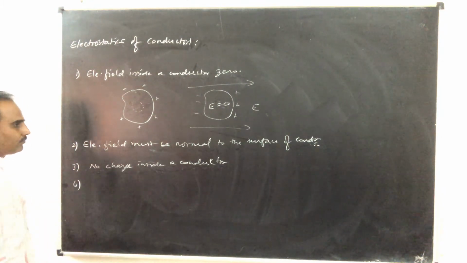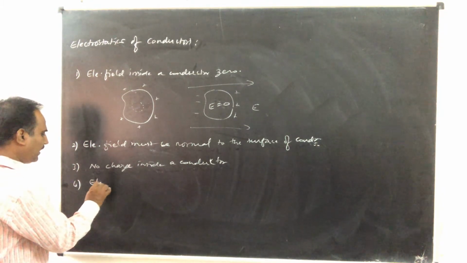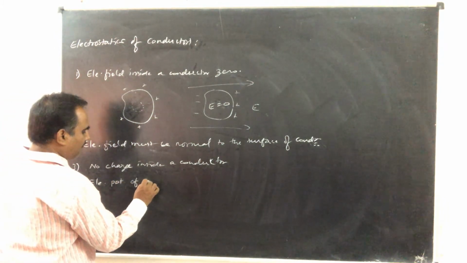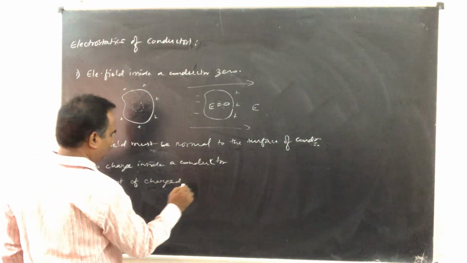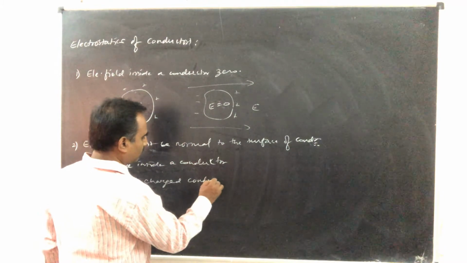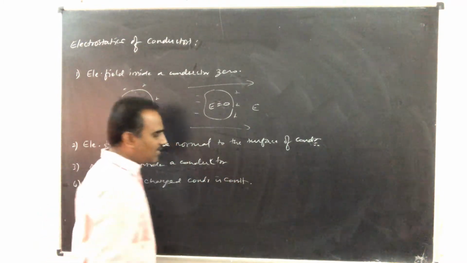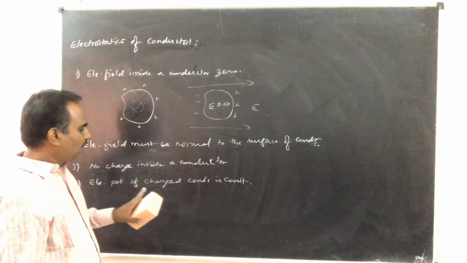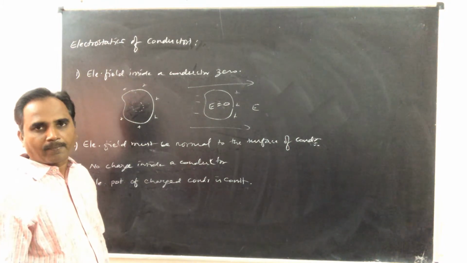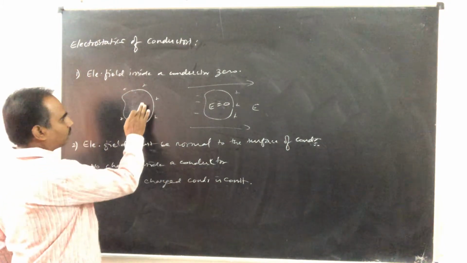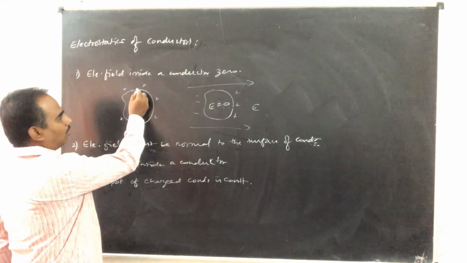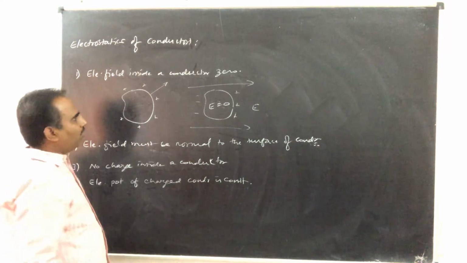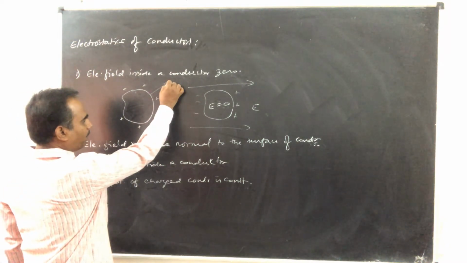The next thing is the electric potential of a charged conductor is constant. Electric potential of a charged conductor is constant. Here see, the electric field is normal to the surface of the conductor.